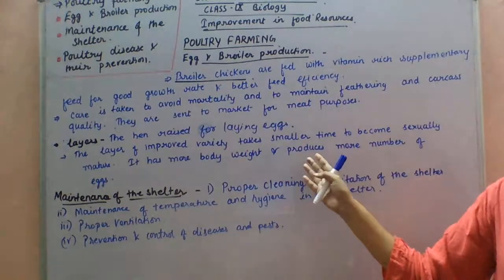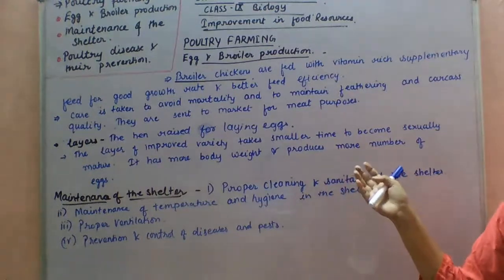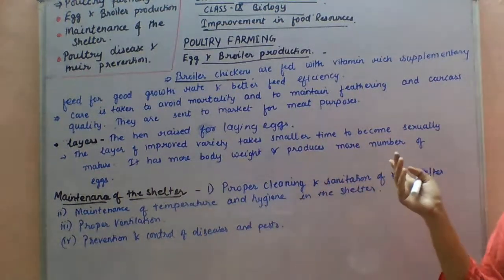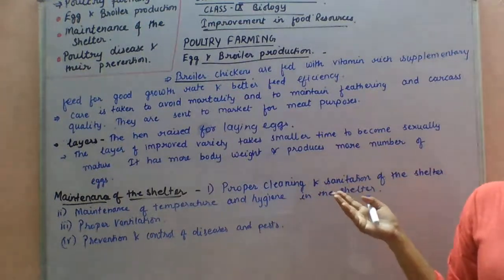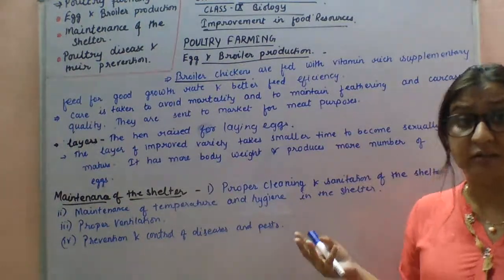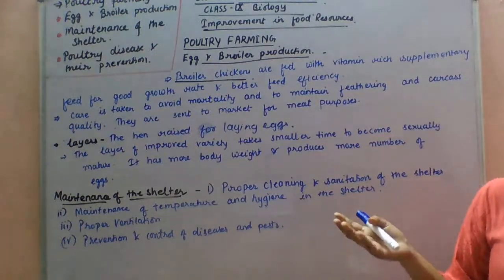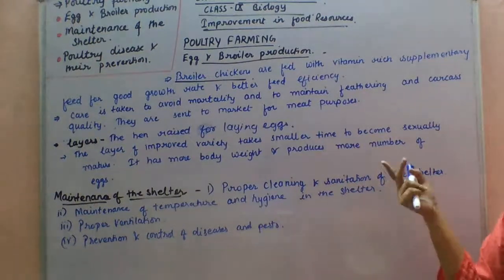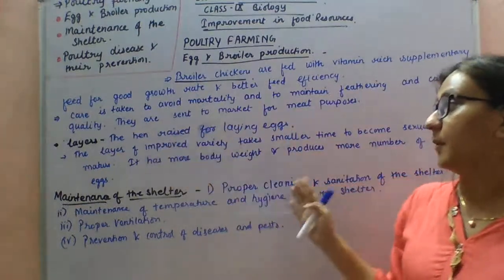So basically the layer becomes mature, or they can lay eggs, around 20 weeks. It continues to lay eggs up to 500 days, or you can roughly estimate about 1.5 years. So they can lay eggs for 1.5 years. So next, this is about the broiler chickens, and this is about the layers.